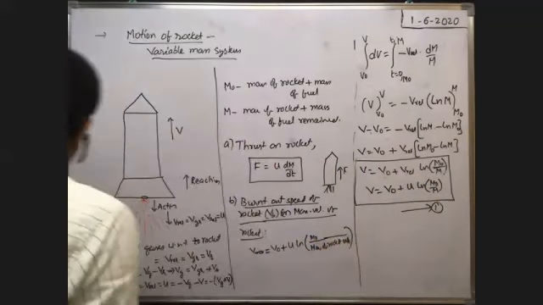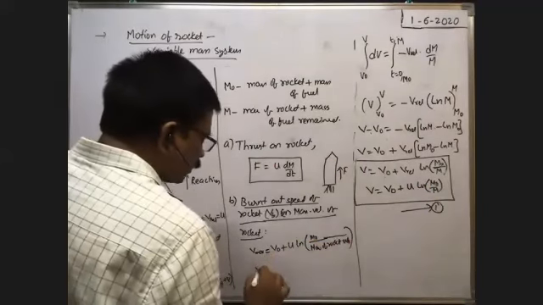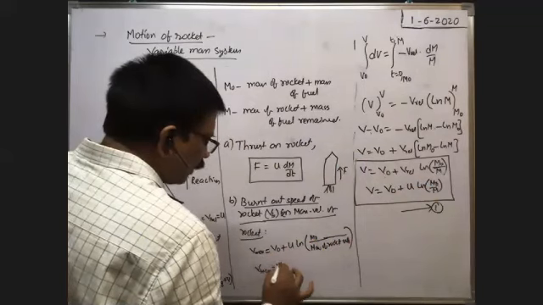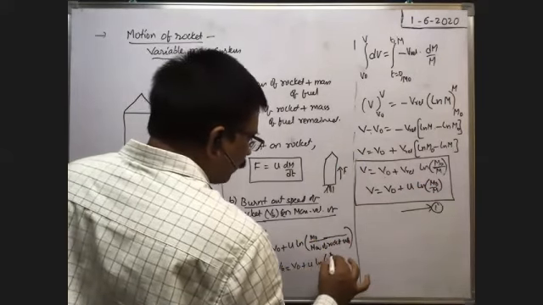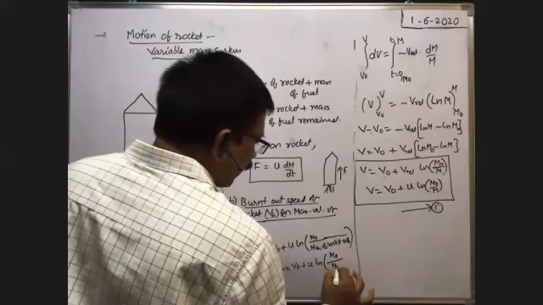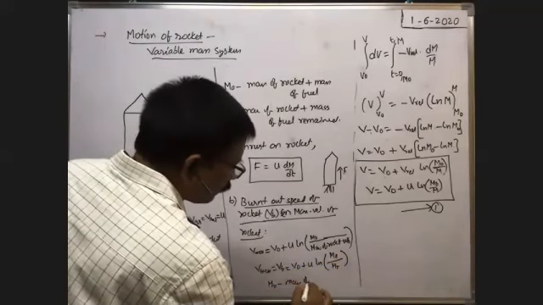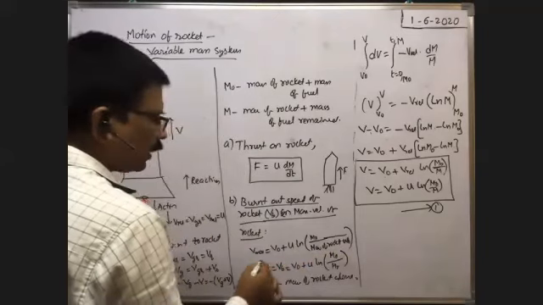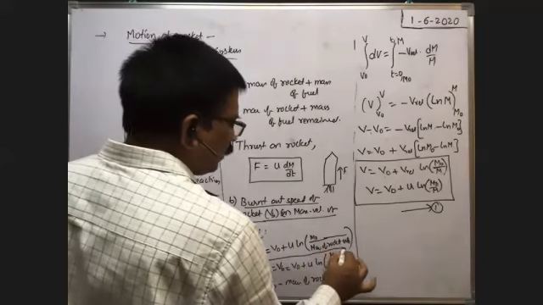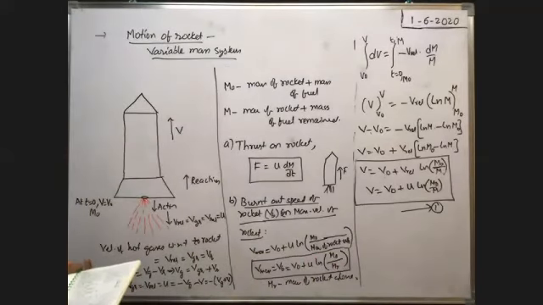This is the formula for the burnt out speed of the rocket. So Vmax, the burnt out speed, is equal to V0 plus u into ln of M0 by Mr, where Mr is the mass of the rocket alone. Okay, then you will get the burnt out speed like this. This is the important formula. For advanced, they may ask based on this. So this is burnt out speed.